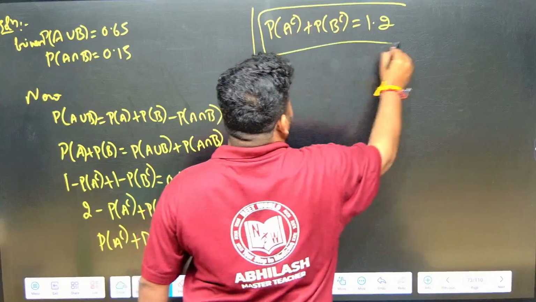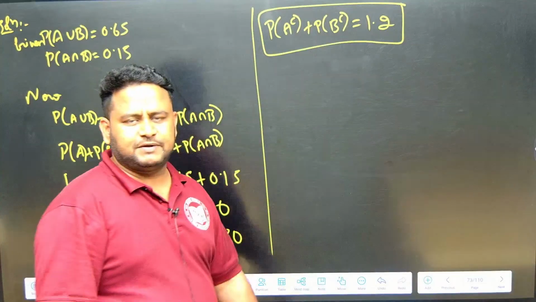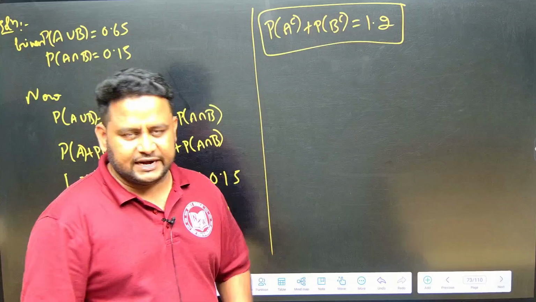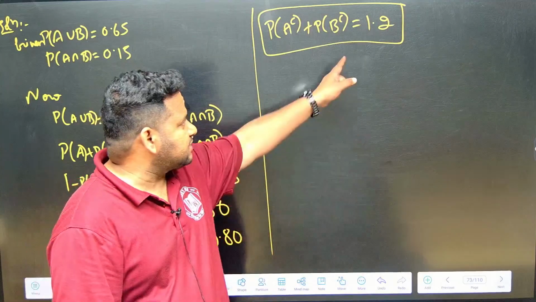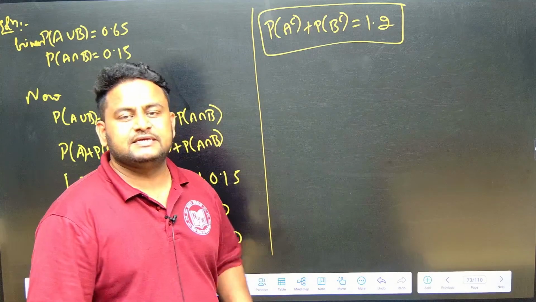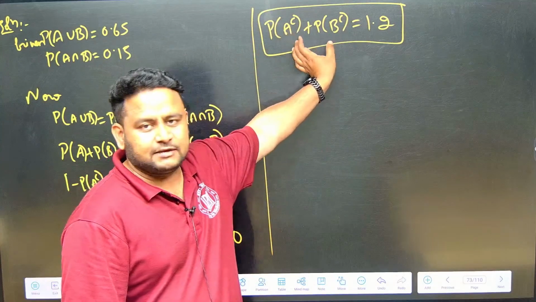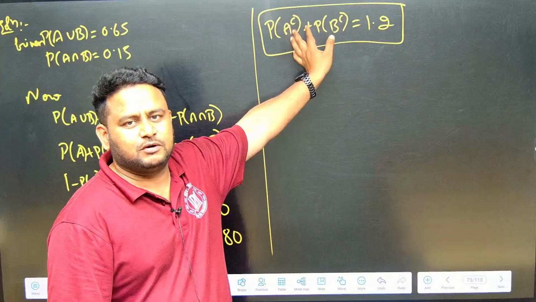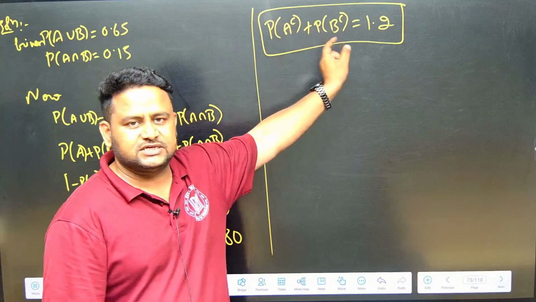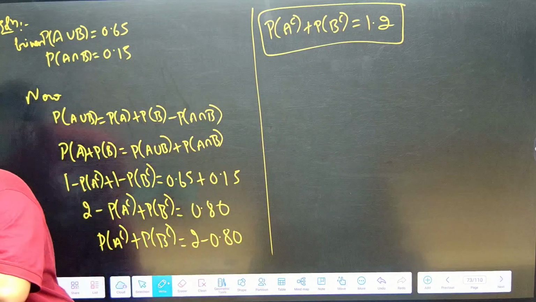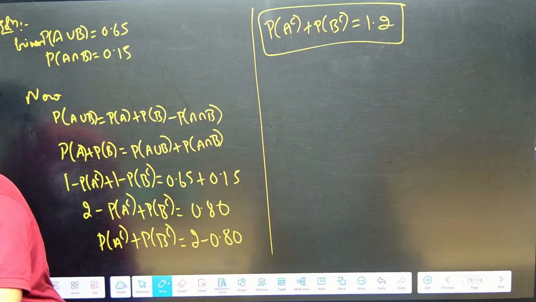Now you must be wondering, a probability value should lie between 0 and 1, or be equal to 0 or 1, but here it is coming 1.2. How is it possible? Here it is not the probability of one event, it is combined. We are adding probability of A complement plus probability of B complement, so we are adding two probabilities, that's why it is greater than 1. It can come like this. Clear? No need to get confused here.